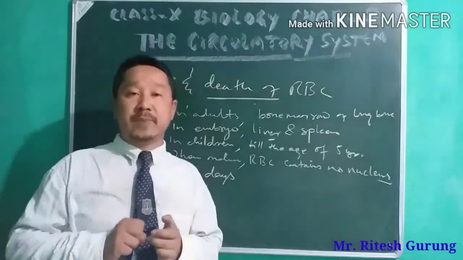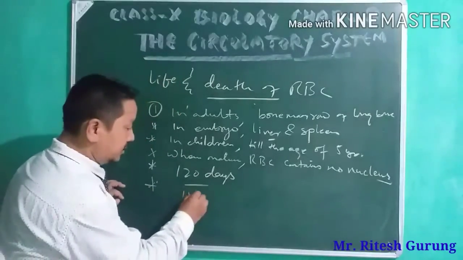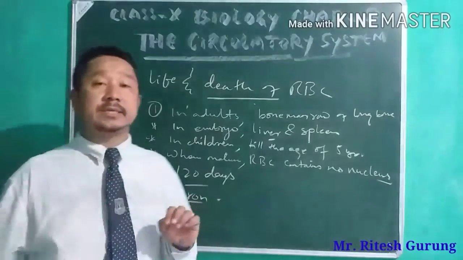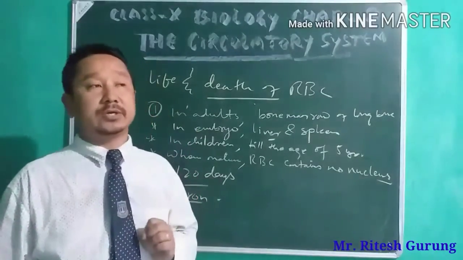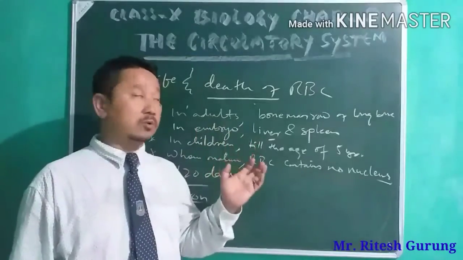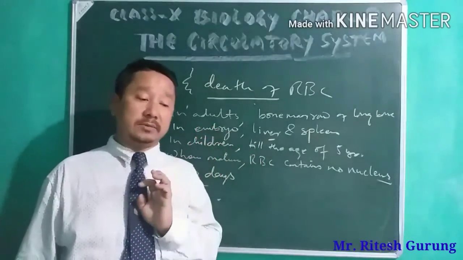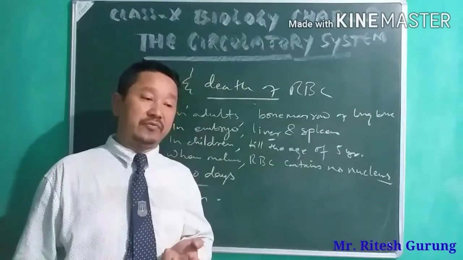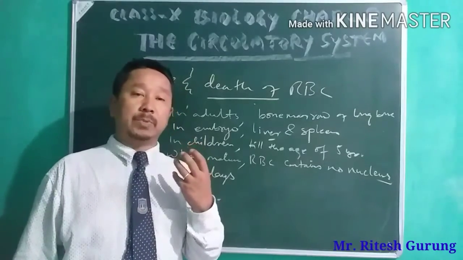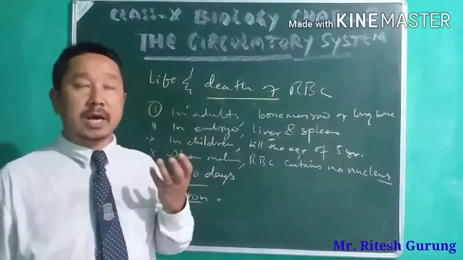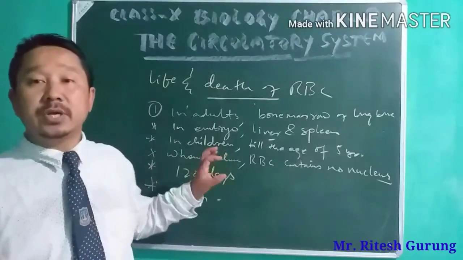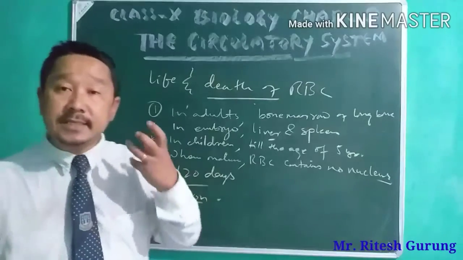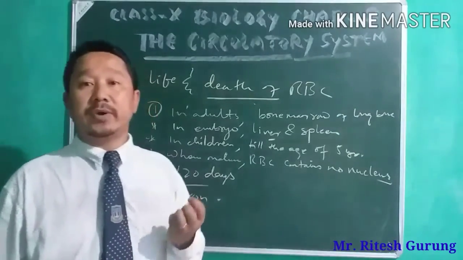If the RBC is destroyed, your iron is retained in the liver, whereas the other part, the protein, because as you all know RBC contains iron and even protein, is handled differently.